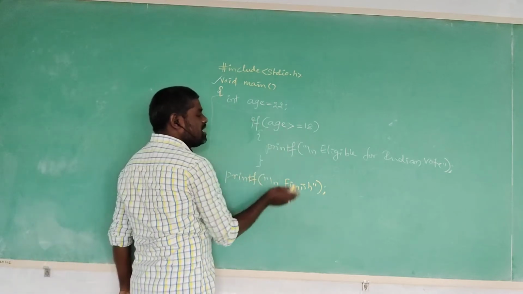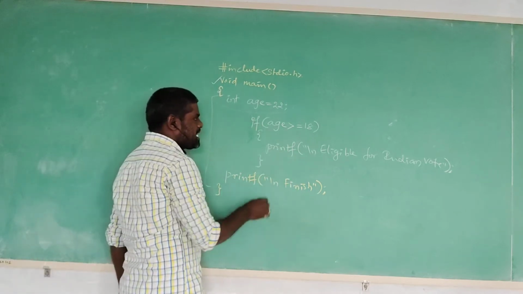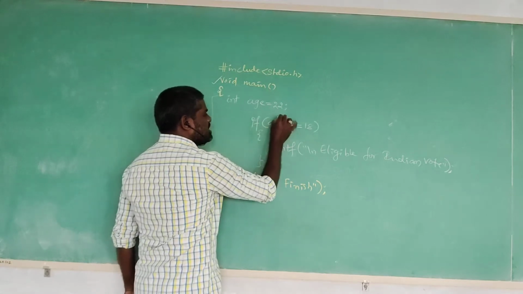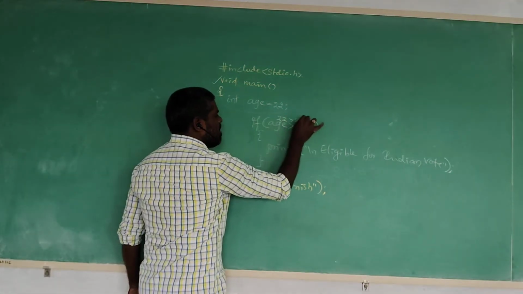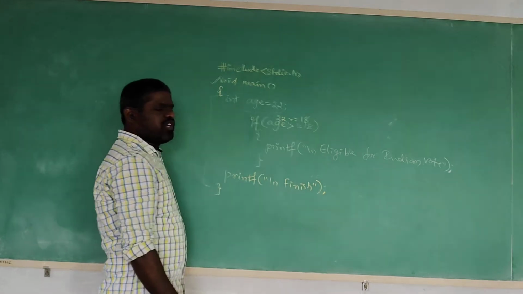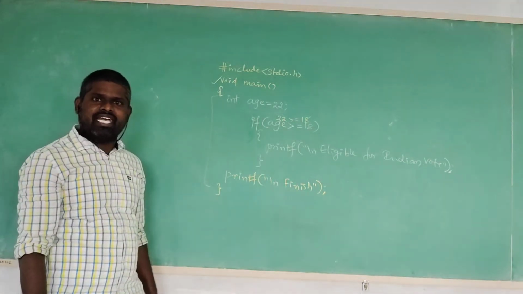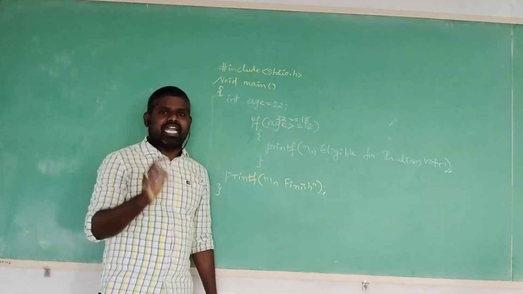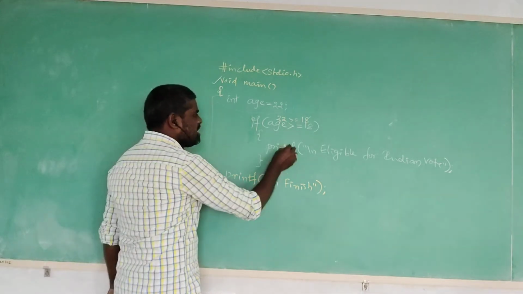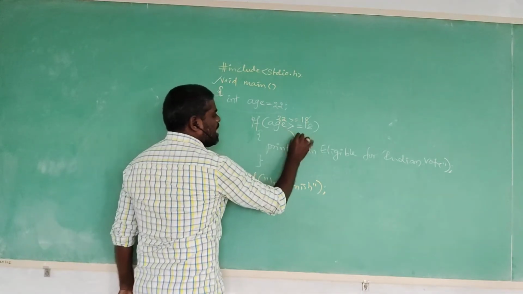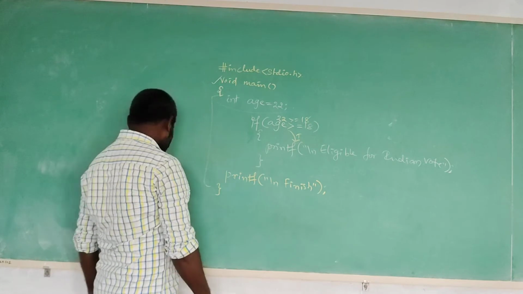Inside the compiler, it works like this. The value is implemented here. What is that? 22 greater than or equal to 18. Yes, the user-given condition is satisfied, nothing but true. Then it is going to execute the true block statement. What is that? Eligible for Indian vote.